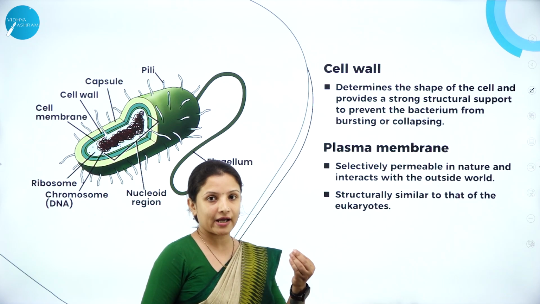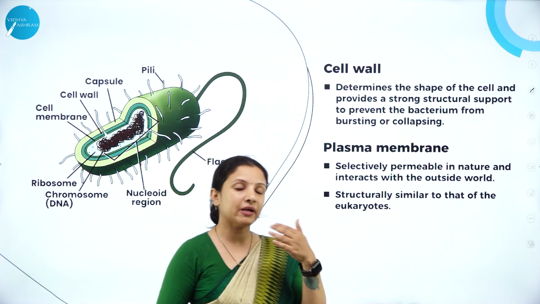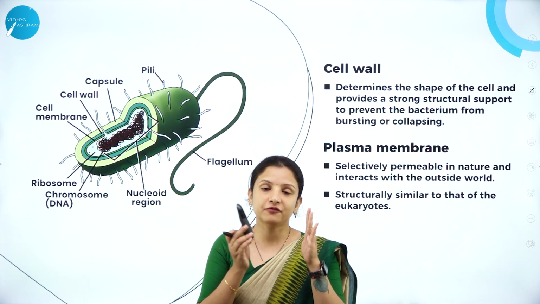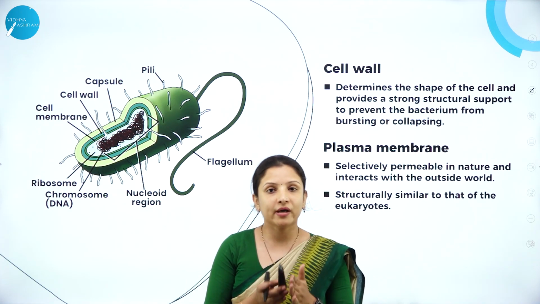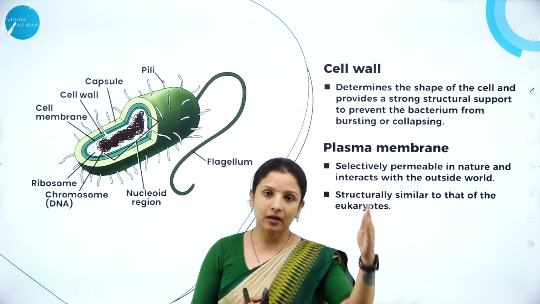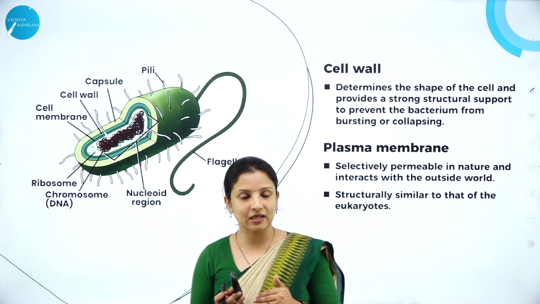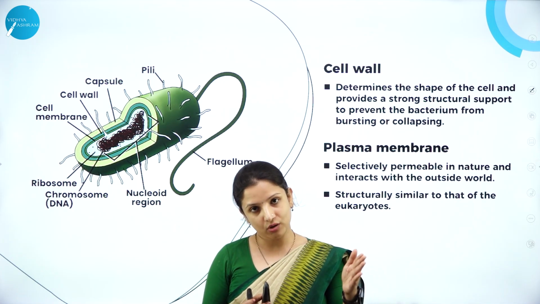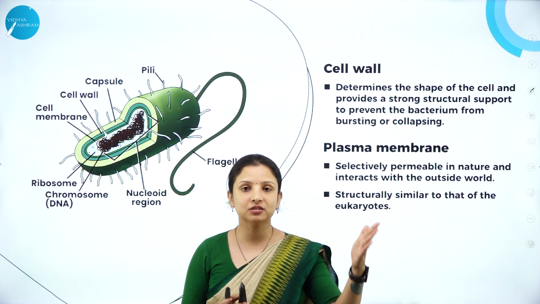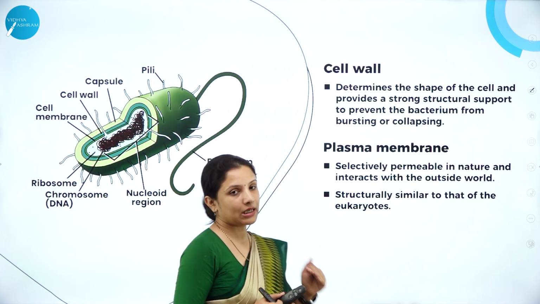Inner to the glycocalyx is the cell wall. What is the function of the cell wall? I didn't mention the function of the glycocalyx, right? The glycocalyx acts as the first protective layer of the bacteria. It is so tough that it doesn't allow harmful substances or pathogens that are trying to penetrate the bacteria; they are halted by the glycocalyx. So glycocalyx prevents other organisms or harmful substances from entering and causing problems to that prokaryotic cell. That is its function.